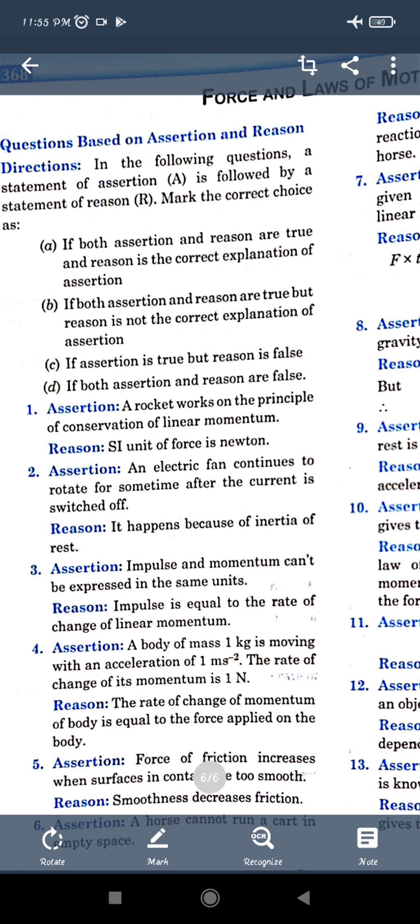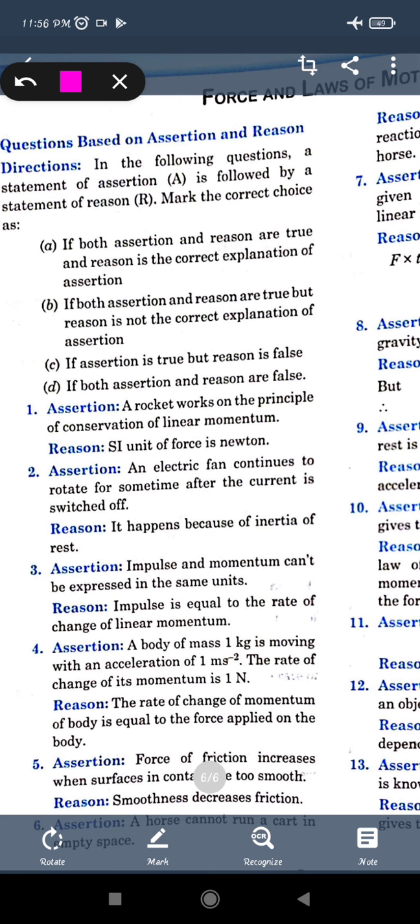If both the assertion and the reason are true, but the reason is not the correct explanation of A, then it will be option B. Option C: the assertion is true but the reason is false. And the last option D: both the assertion and reason are false. So we have to see them in the individual sense itself.